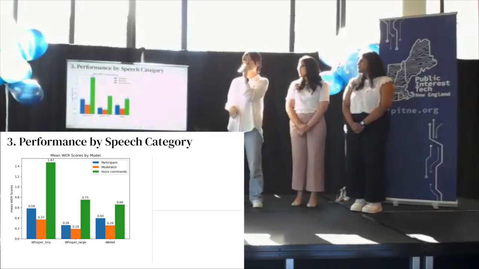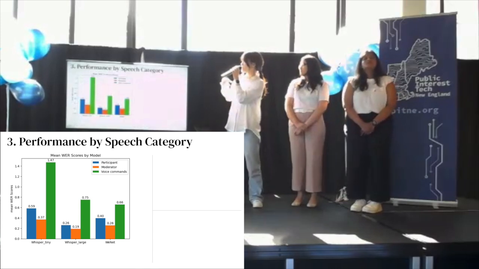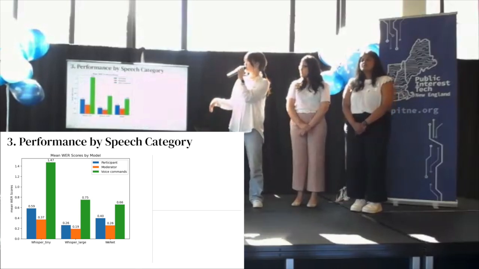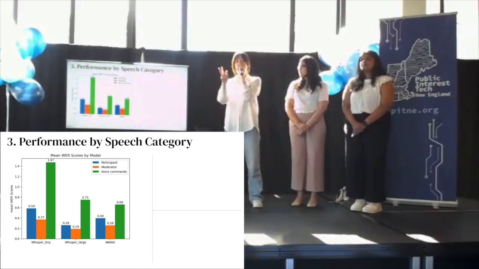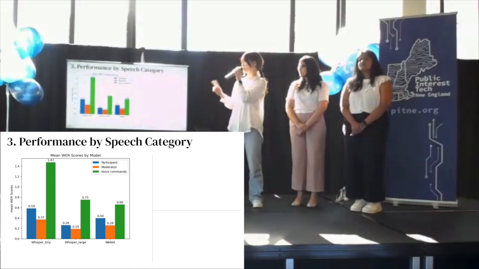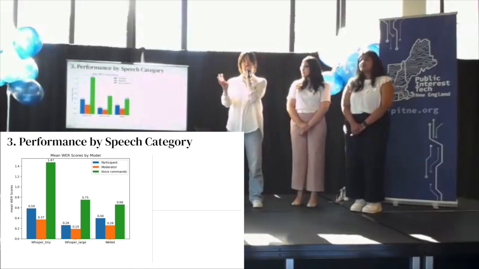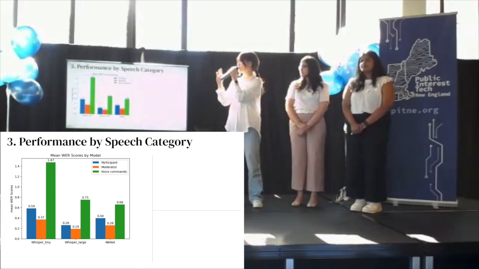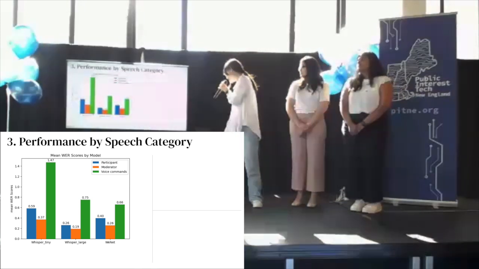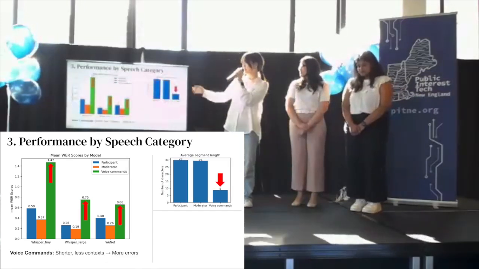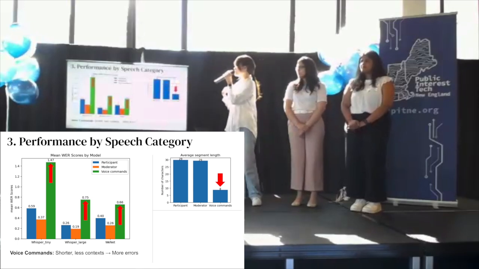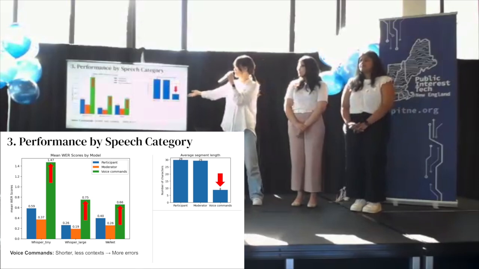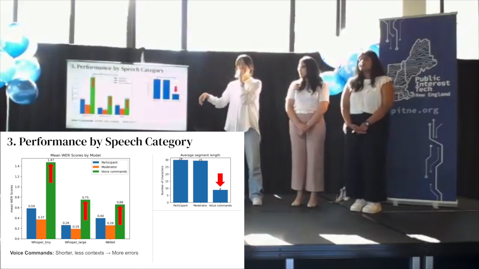And the last key point we want to make is the difference in performance by speech category. And as we mentioned before, there are 3 different categories in our data set: participants conversation, moderators conversation, and participants voice commands. And as you can see here, voice commands have the highest error rates. And this might be due to the voice commands' shorter audio length.